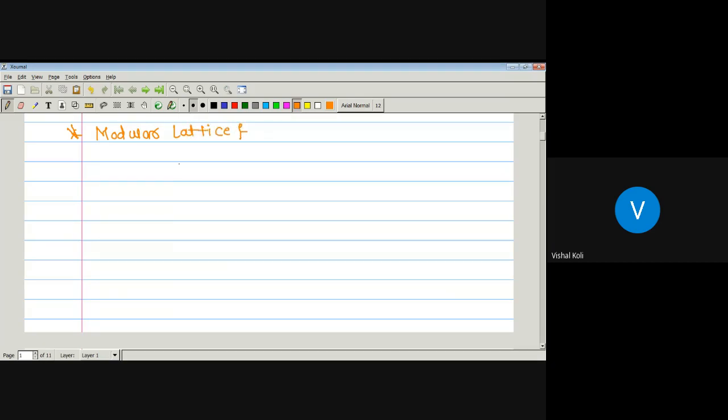Let us see the definition. As it is a lattice, every two element subset of the poset has a least upper bound and greatest lower bound. It means it is closed under two operations, join and meet.